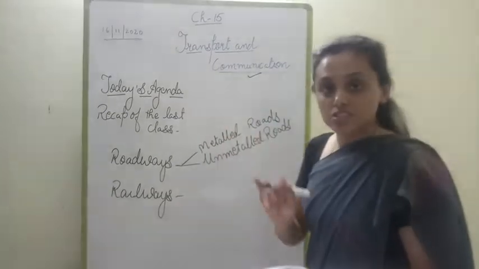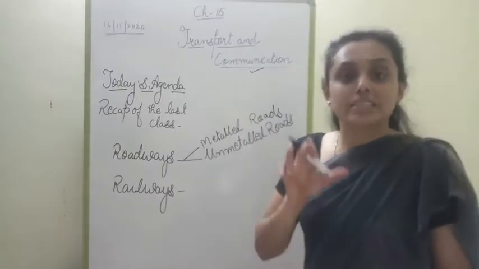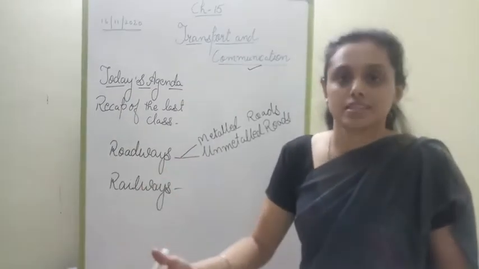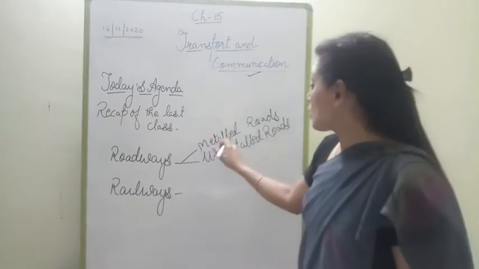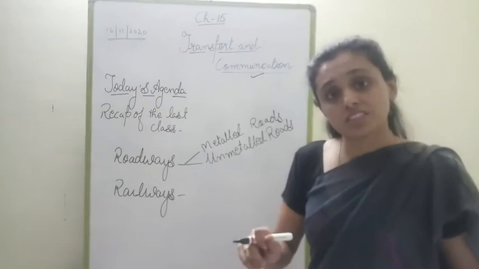What are metal roads, children? These are the roads which are cemented roads and which are found in your towns and cities and which can be used all throughout the year. But what are unmetal roads, children?